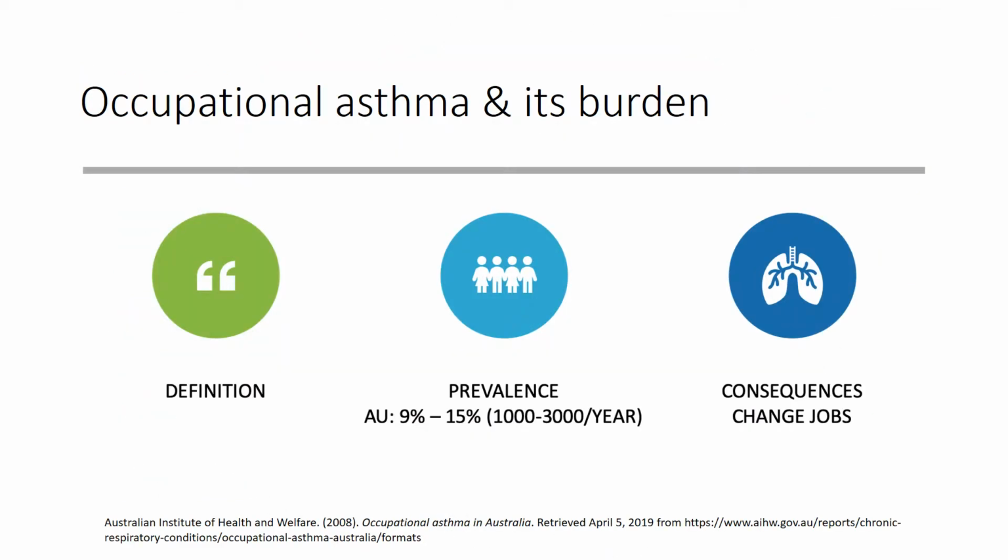Occupational asthma refers to asthma caused by exposure to agents present in the workplaces. It is one of the most frequently reported lung diseases globally, associated with considerable morbidity and economic burden. In Australia, occupational exposure is responsible for about 9% to 15% of adult-onset asthma cases, which is around 1,000 to 3,000 new cases per year.